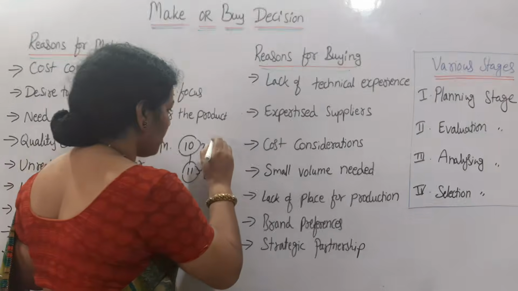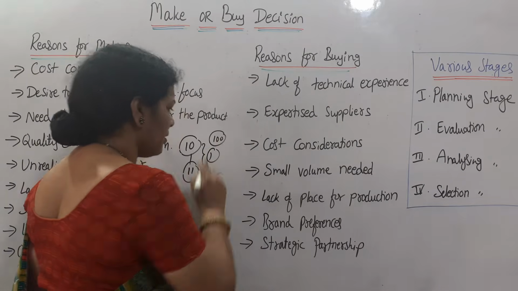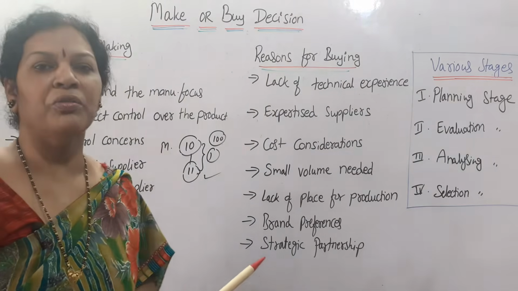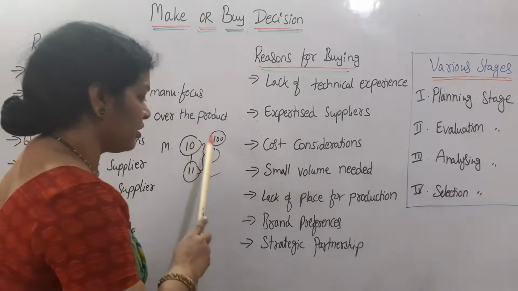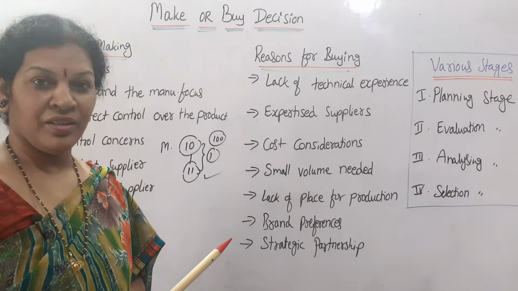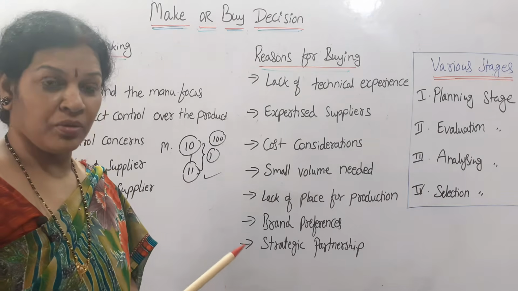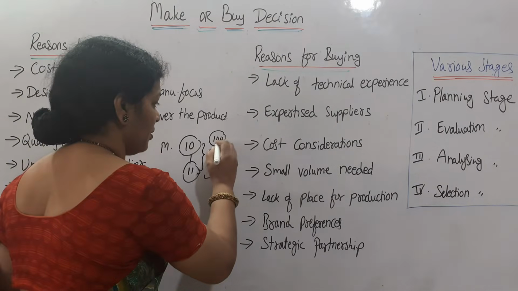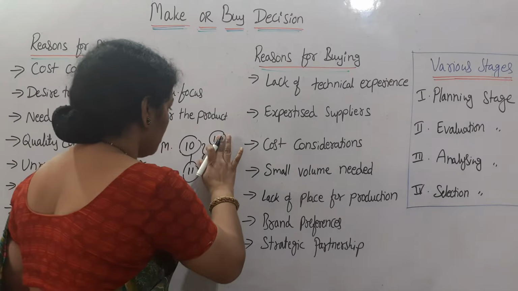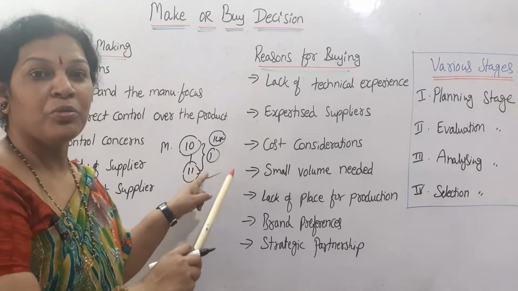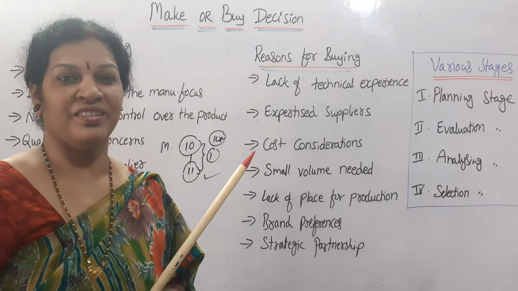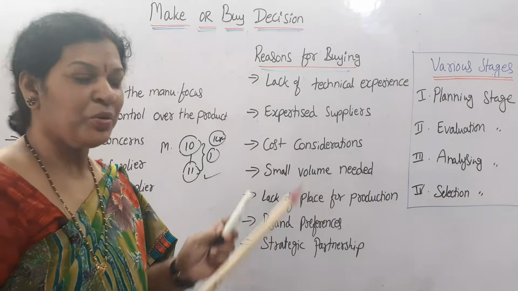Say only 100 are required. 100 into 1 comes to 1000 rupees only. 1000 rupees only I am going to save by manufacturing this product. If the production is more, say 1 crore or 2 crores, then this 1 rupee is also going to save 1 crore rupees. So based on that, you have to take the decisions.